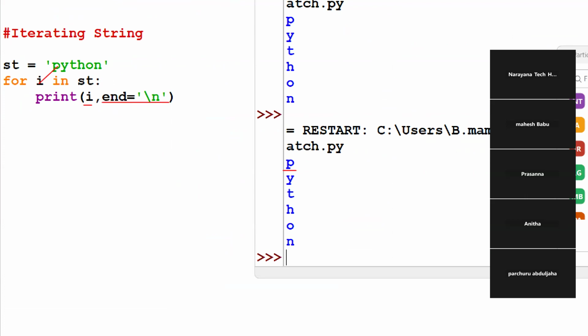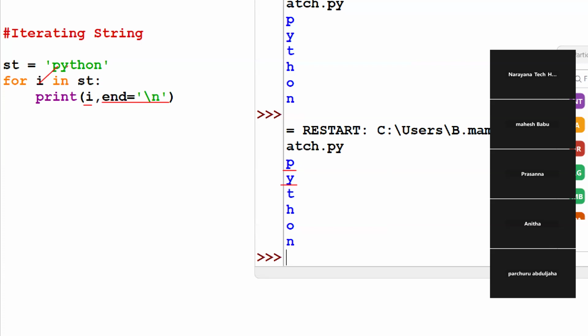After P displays, next is end slash n. What is the meaning of slash n? We know, next line or new line, right? So what happens now? The cursor, this is the cursor, right, guys? The logical cursor, okay? The cursor will go to the new line, waiting for the character. Y is not printed yet. After printing is over, the cursor goes to the new line, waiting for the character.